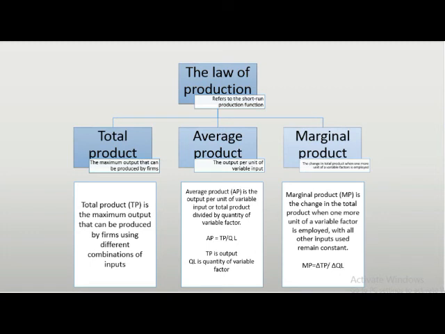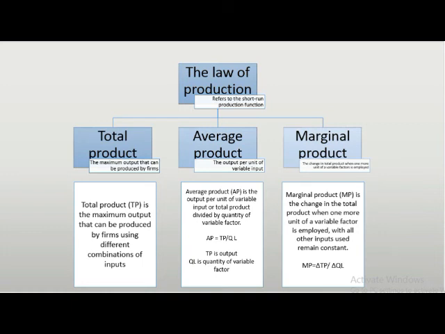Average product is the output per unit of variable input, or total product divided by quantity of variable factor. The formula is AP equals TP divided by QL, where TP is output and QL is the quantity of variable factor.